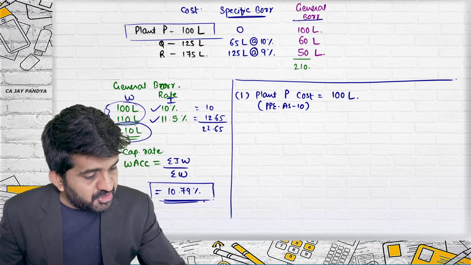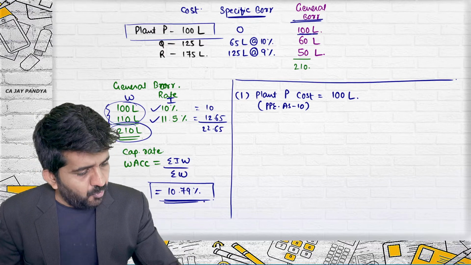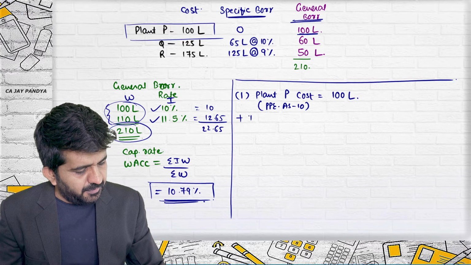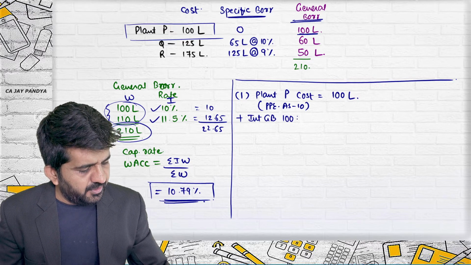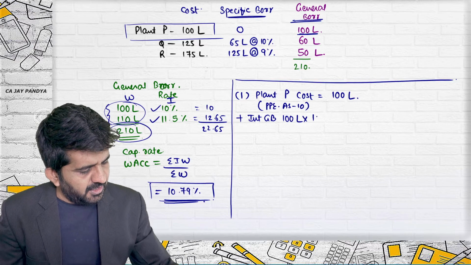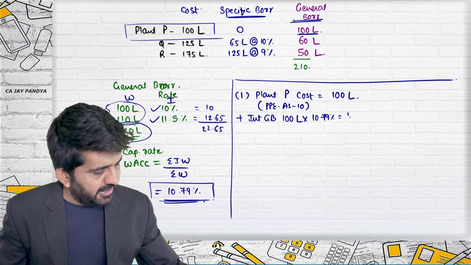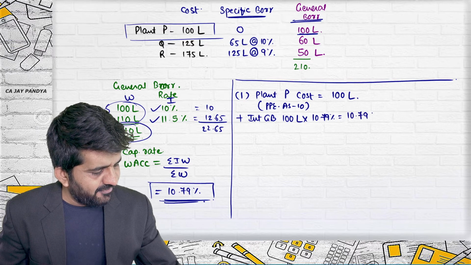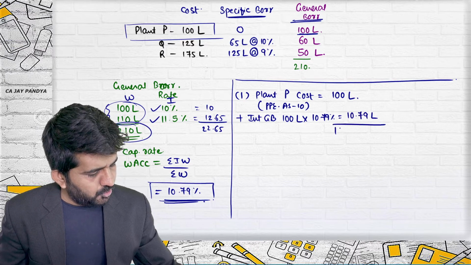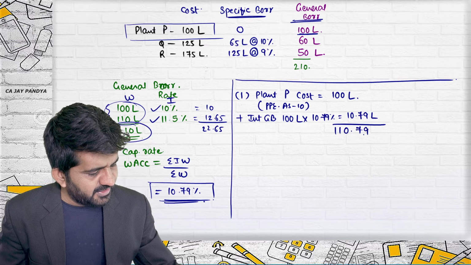No. But generally you have borrowed 100 lakhs. Plus interest on general borrowing of 100 lakhs multiplied by 10.79%, that will be 10.79 lakhs, and the total cost will be 110.79 lakhs.